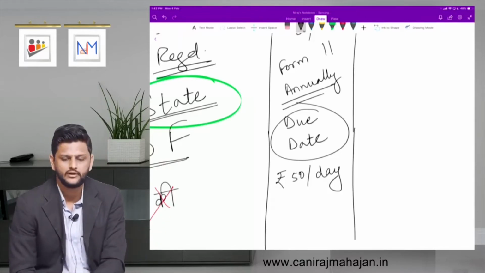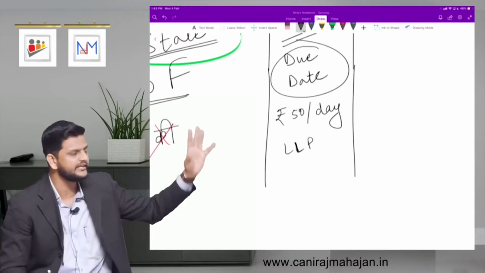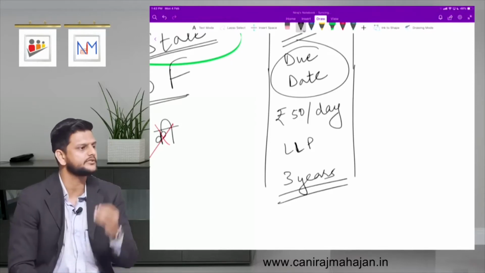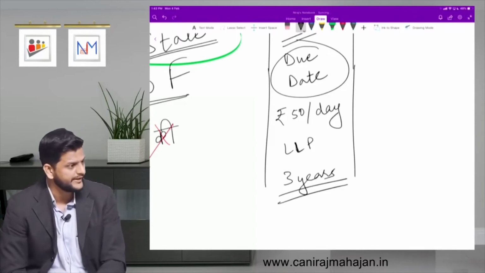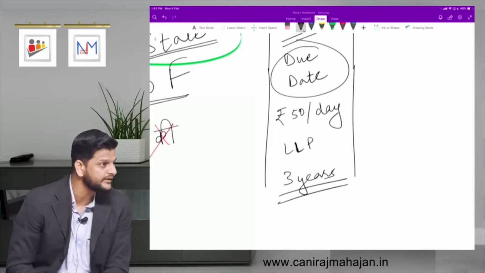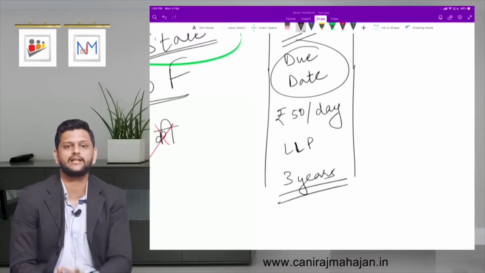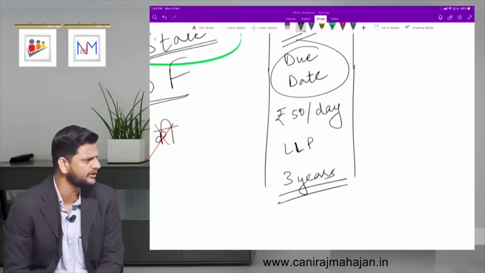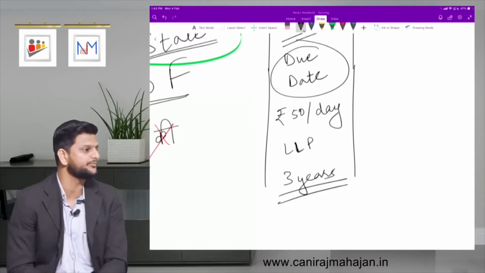Are you following till here? So there are some cases, LLPs, who have not filed this form 8 and form 11 for 3 years or 3 to 5 years. Just try to calculate on daily basis. Two forms, no? So 100 rupees almost per day. For 365 days also almost how much? 36,500 into almost 3 years. Fine, gone into the range of 1 lakh almost. Following here? So even if you miss a very, very small compliance, because you are not being very careful of the compliances, the fees go up to 1 lakh.